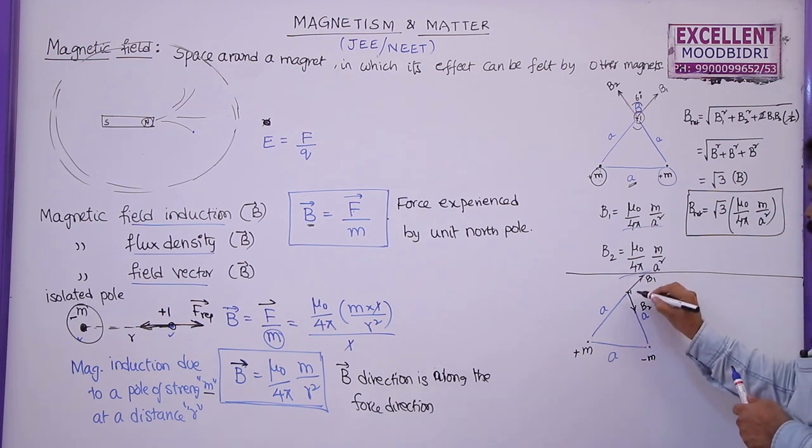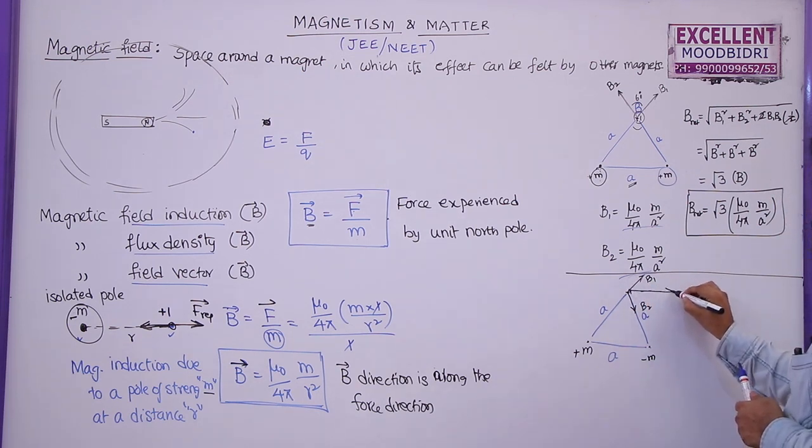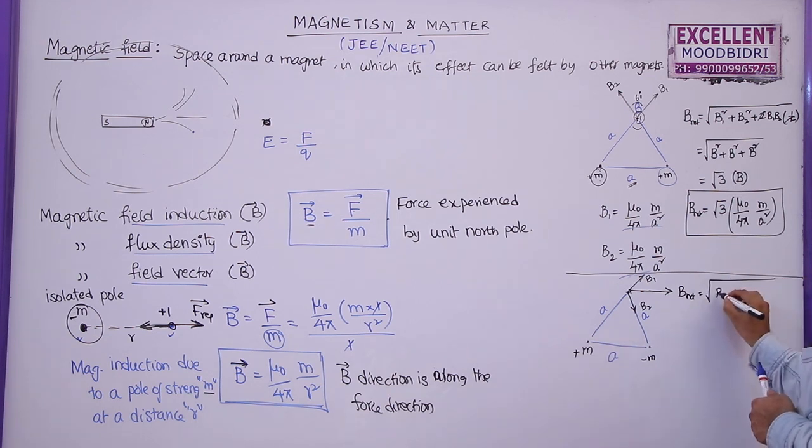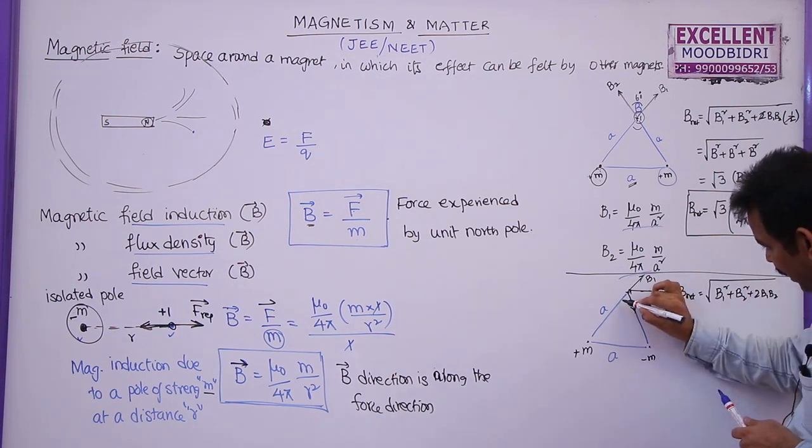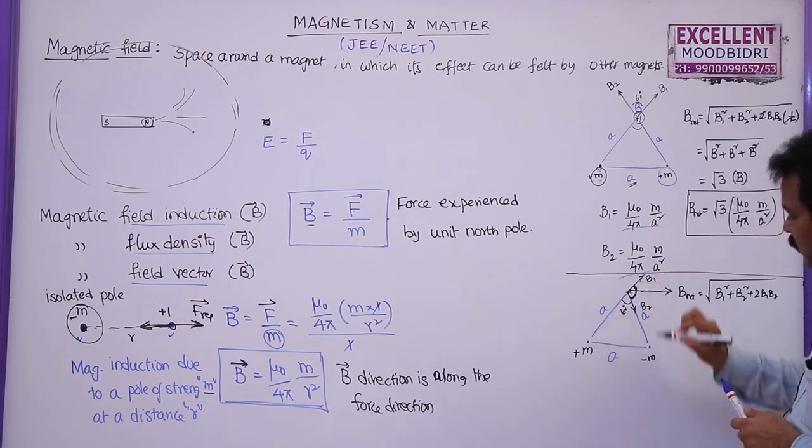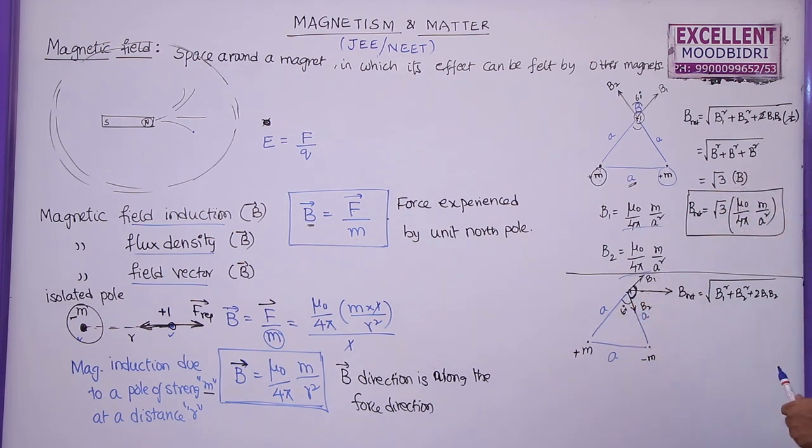So now the resultant of these two is given by this one. So this is the B net. B net is given by root over B1 square plus B2 square plus 2 B1 B2 cos theta. As it is an equilateral triangle, this will be 60 and the angle between these two will be 120, because this is a straight line, total angle 180. So this is cos 120 degrees.